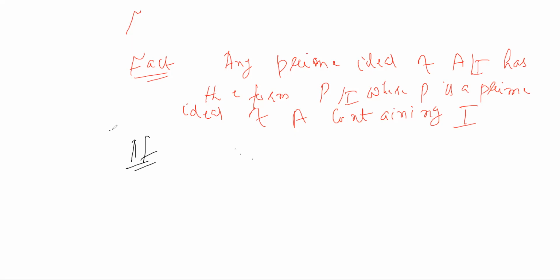J/I. So any ideal J tilde of A/I has the form J/I,